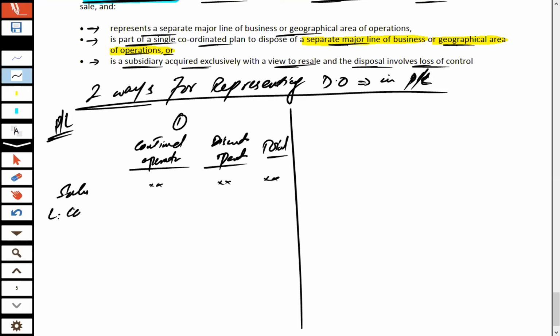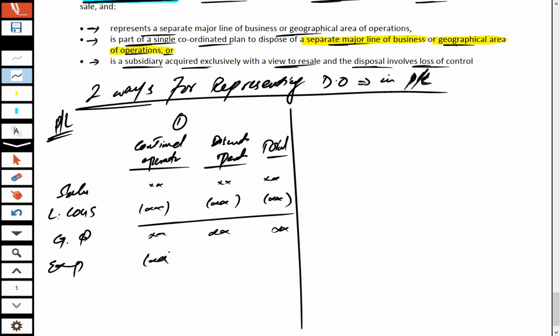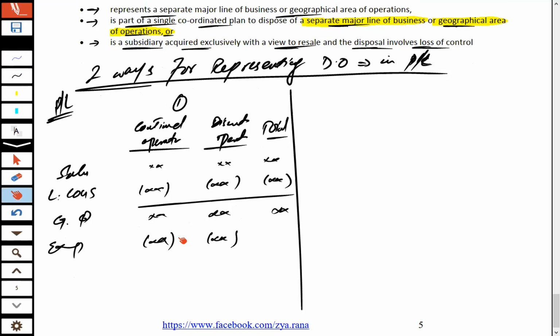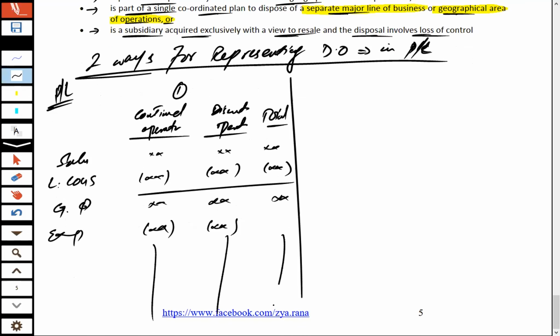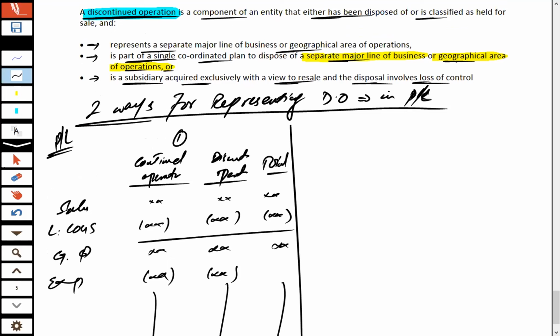And then from this sale, we deduct cost of sales from the continued operations and discontinued operations, shown separately. After deducting this cost of sales, we get gross profit from continued operations and from discontinued operations, and the total, and then expenses of continued operations and the discontinued operations. So it means showing all the P&L items separately in this way. So that is method one for representing P&L from the discontinued operations.